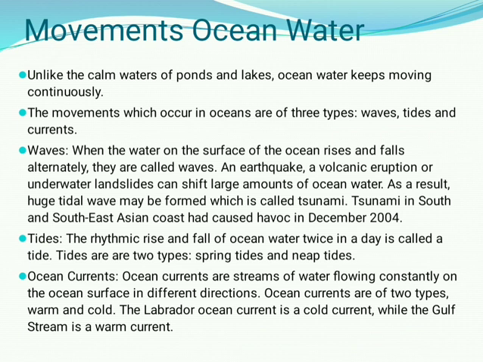And the third type of ocean circulation is ocean currents. Ocean currents are streams of water flowing continuously on the ocean surface in different directions. Ocean currents are of two types, warm and cold. The Labrador current is a cold current, while the Gulf Stream is a warm current. From where the ocean current is flowing, we can understand whether it is a warm current or a cold current.